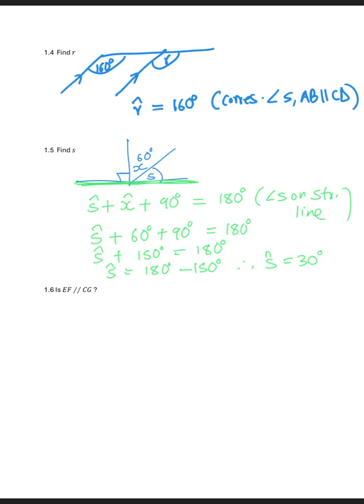That was 1.5, and then 1.6 asks whether line EF is parallel to CG. So now we want to know if line EF is parallel to CG. I'm going to draw the diagram. So we have this diagram here.